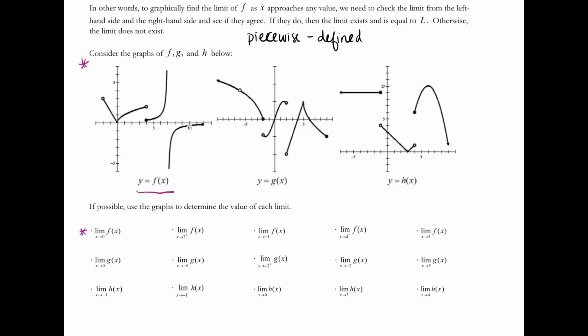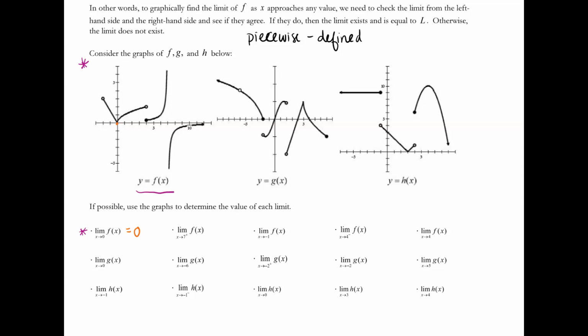So if you're annotating along with me, just know that I'm going to erase some of this marking. So as x approaches 0 from the left, and if I go the other direction, as x approaches 0 from the right, this graph right here is going to the same place. And in fact, the y value there, or sorry, the f value there, is in fact 0. So the limit exists because it's the same from the left and the right, and it's equal to 0.